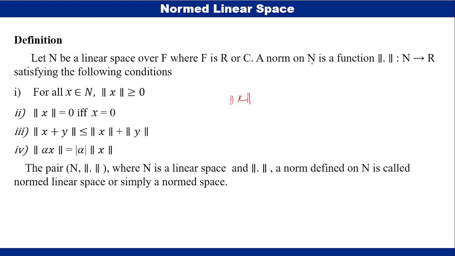So a norm on a linear space is a function which is denoted by double bars. So it is from n to r. Here n is a linear space over the field f that may be real or complex. Then the function must satisfy the following axioms.